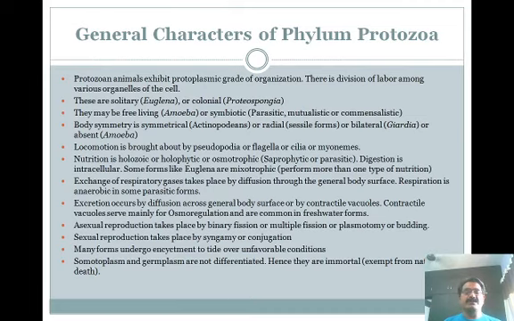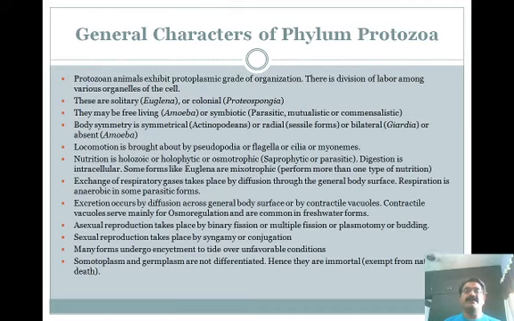Sexual reproduction takes place by syngamy or conjugation. Many forms undergo encystment to tide over unfavorable conditions. Somatoplasm and germplasm are not differentiated, hence they are immortal except for natural deaths.